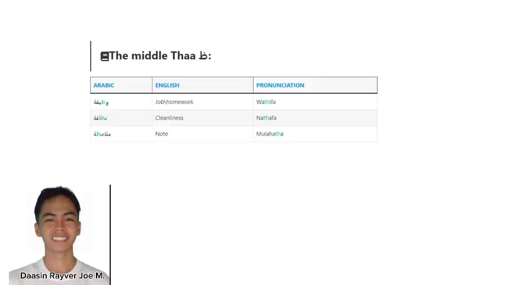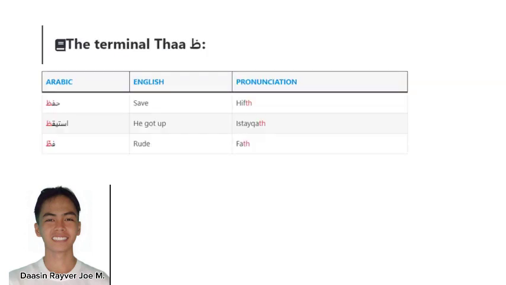For the middle Sa, we have job, which is watifa. We have cleanliness, which is Nathala, and we have note, which is Mulhata. For the terminal Sa, we have say, which is pronounced Hind. We have he got up, which is pronounced Stayaka, and we have ride, which is pronounced Fati.